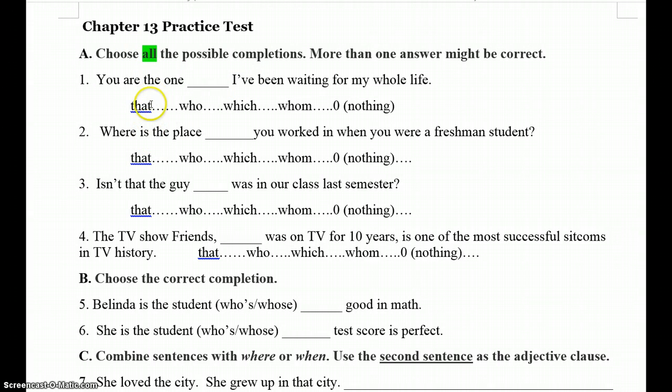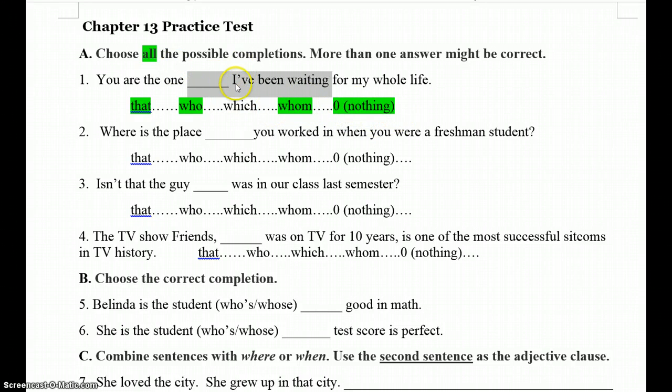All right, number one we already did in class, but just to go over that quickly: you are the one that I've been waiting for. You are the one who I have been waiting for. And whom also works, as does the nothing option. And as I often say in class, check your adjective clause. If you already have a subject, and of course you're going to have your verb, that means this is the object position, which makes the whom form okay. If it's a person you're talking about, the whom option is okay, and the nothing option is okay. Just leave it completely out.